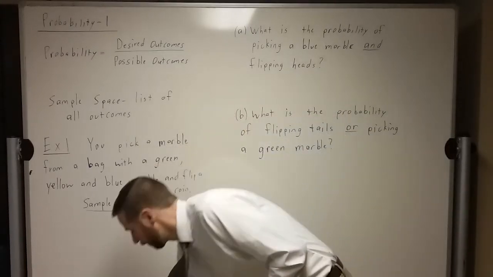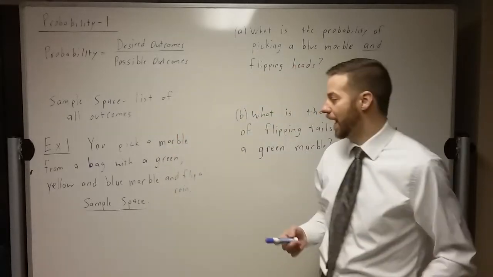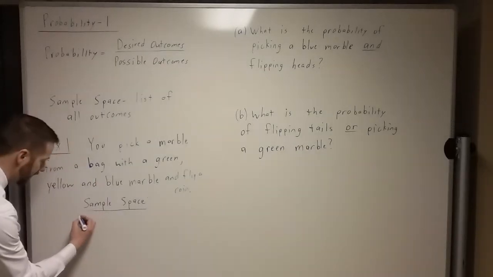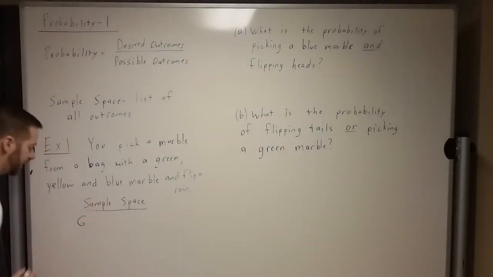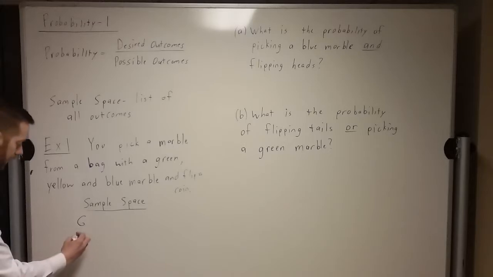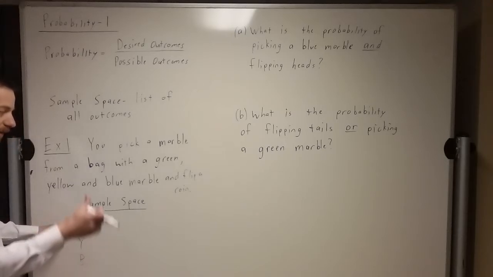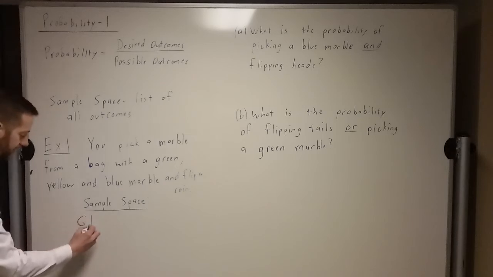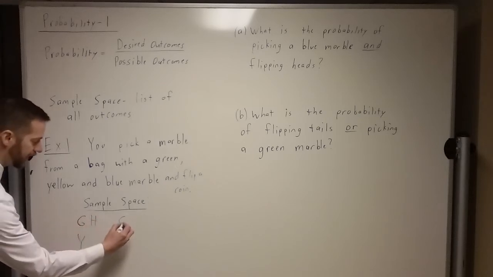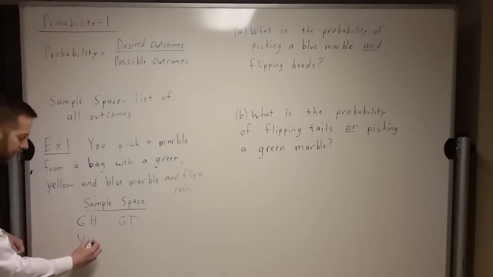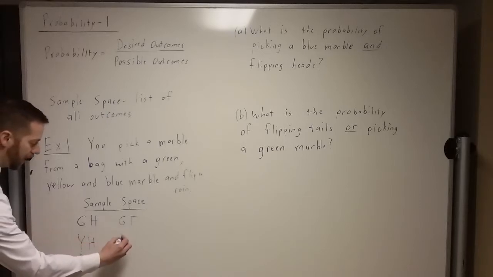Well, for the marble part, a couple things could happen. We could get a yellow, we could get a green, we could get a blue. Let's go with green first because that's the first one I have listed. We could get green, we could get yellow, or we could get blue. Now, if I get green, but then I flip a coin, I could get green and then heads. But couldn't I also get green and then tails? So we could do green heads or green tails. We could pull out a yellow marble and flip heads, or pull out a yellow marble and flip tails.